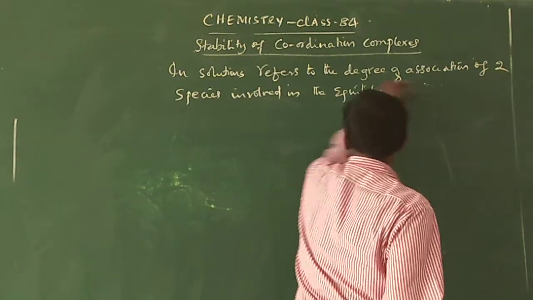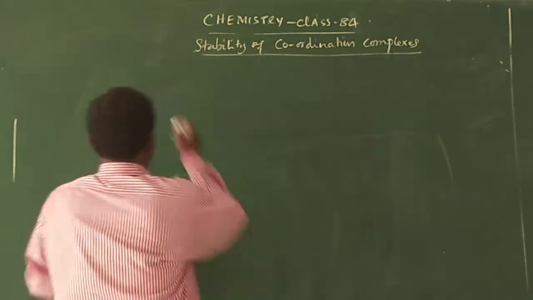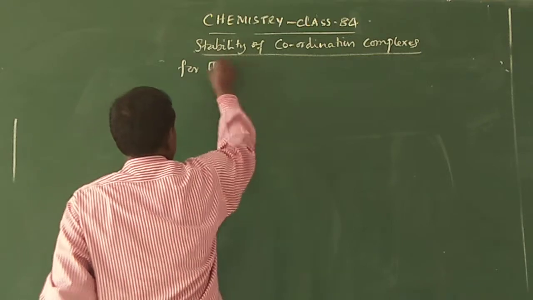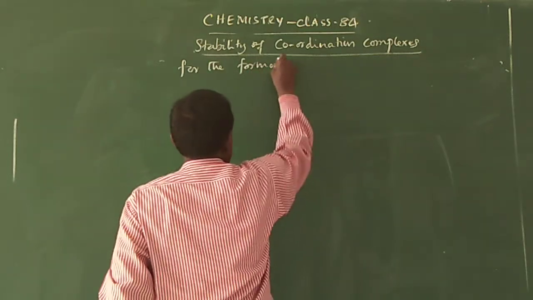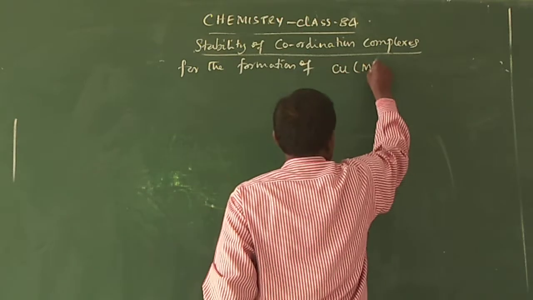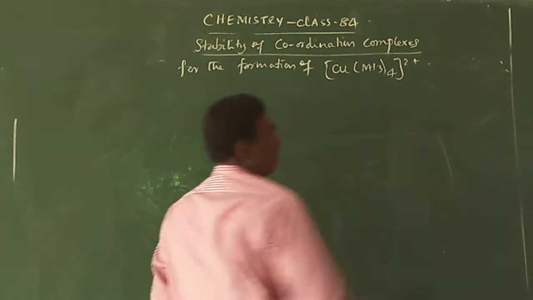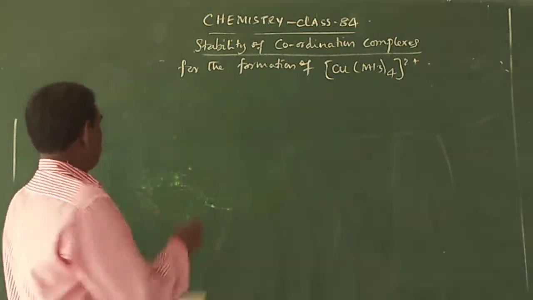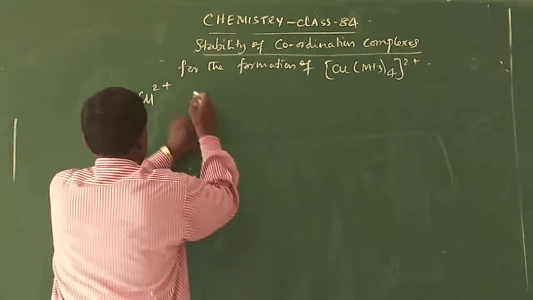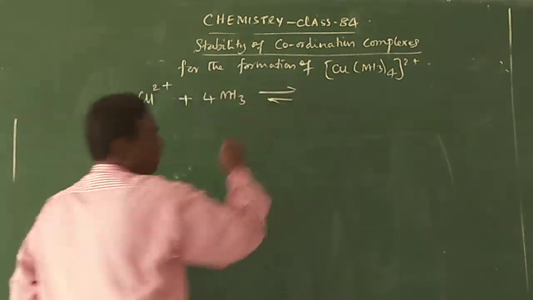Let me take the first example: the stability constant for the formation of the [Cu(NH3)4]2+ ion. It is obtained by the combination of Cu2+ with four NH3 molecules as ligands.